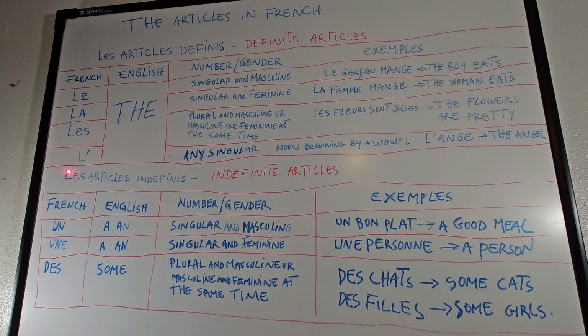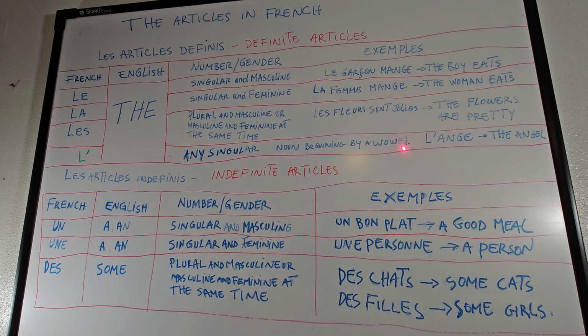Right. We come to l' with an apostrophe, which still means the, but is put in front of any singular noun beginning with a vowel. All right, an example: l'ange, which is the angel.